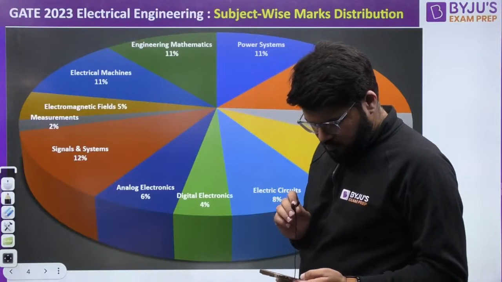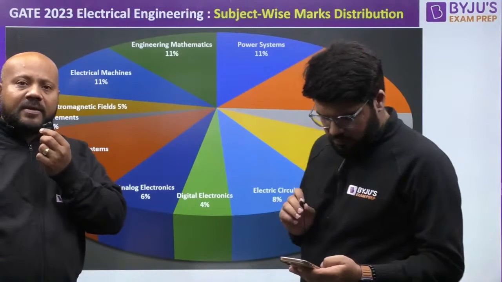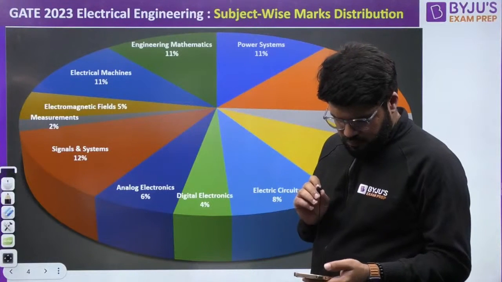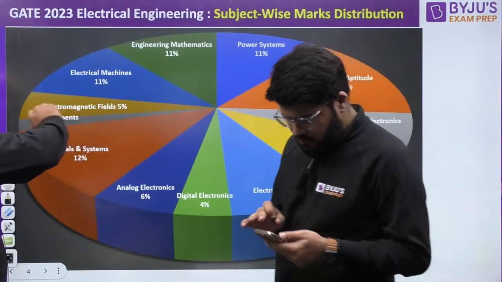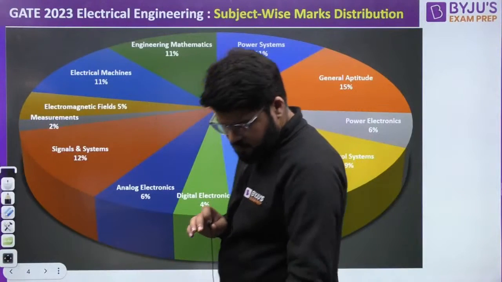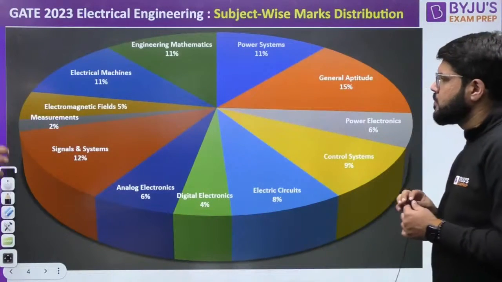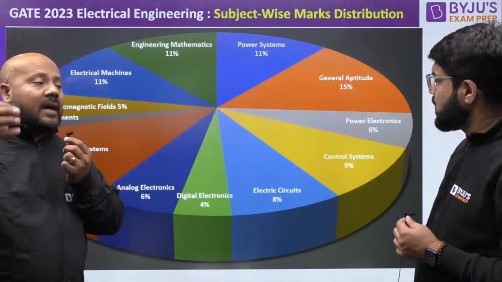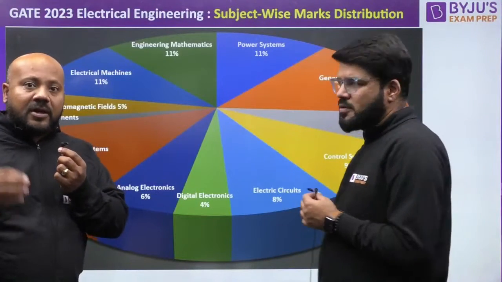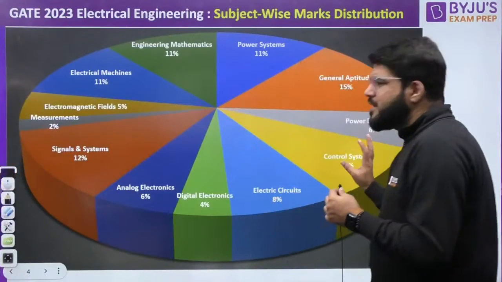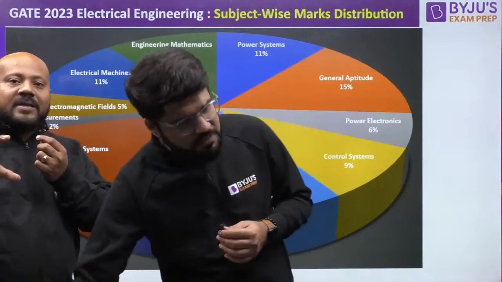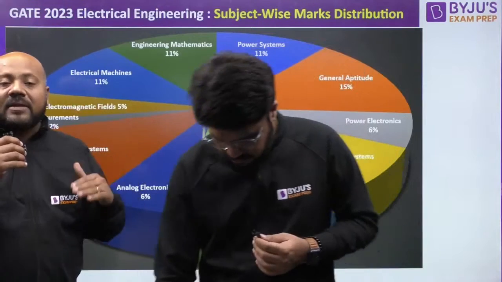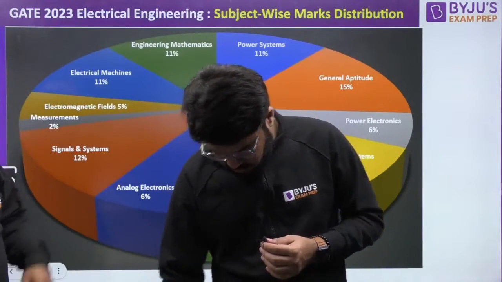But some subjects like electromagnetics and measurement got a little more importance this year. If you see EMT, the weightage has increased 5%. For measurement it was the same, but EMT increased a little. For subjects which are mathematical in nature, like signals and systems and control systems, we got good quality questions. Power electronics was slightly reduced. This was a bit of a surprise, because over the years we have seen a pattern that power electronics is at par with machines and power system, but this time there were only 4 questions, sir.